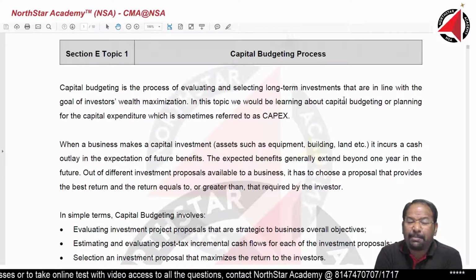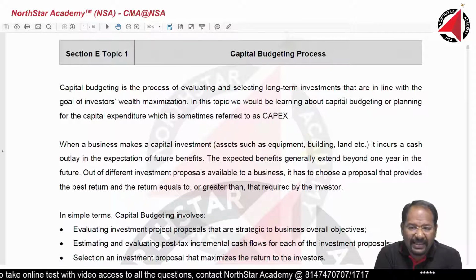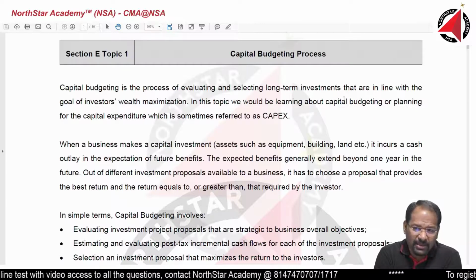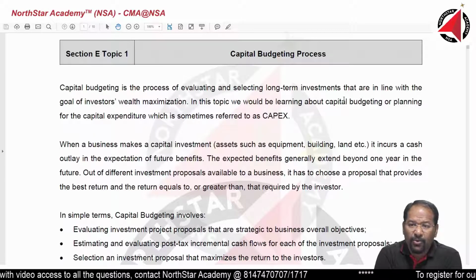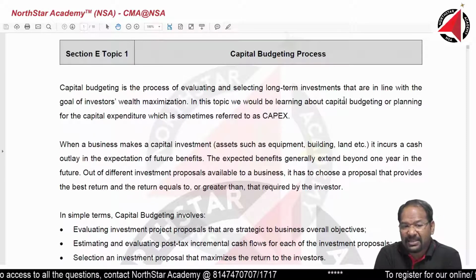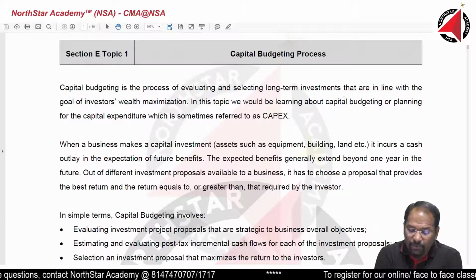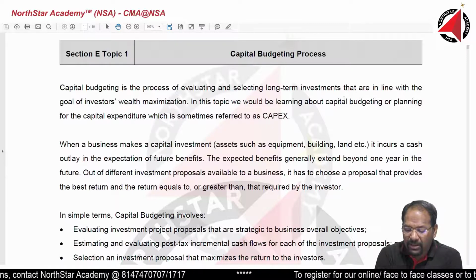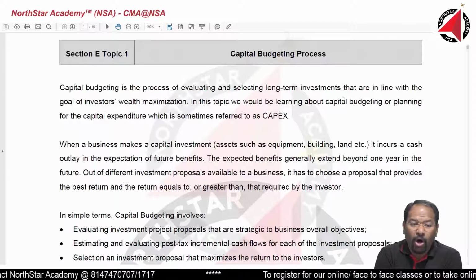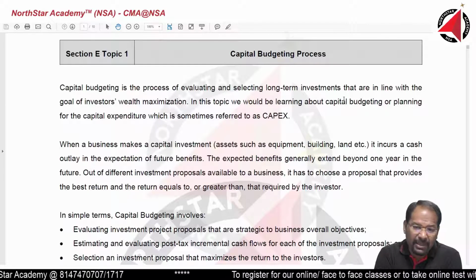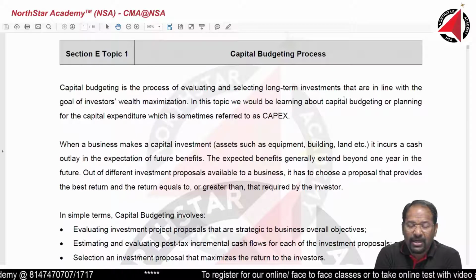Capital budgeting is the process of evaluating and selecting long-term investments that are in line with the goal of investors' wealth maximization. In this topic, we would be learning about capital budgeting, or planning for the capital expenditure, which is sometimes referred to as capex.